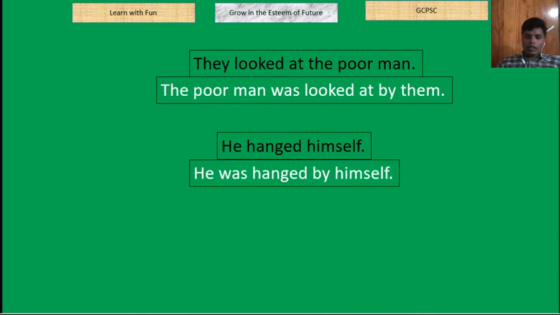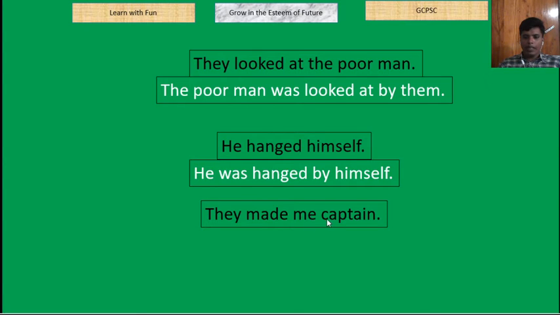See that he was hanged by himself. That means sometimes you will make it "himself was killed by him." No, this is absolutely wrong. He was hanged by himself. That will not be "himself was hanged by him." Rather, he was hanged by himself. That means the position of subject and the position of object will not get changed. They made me captain.